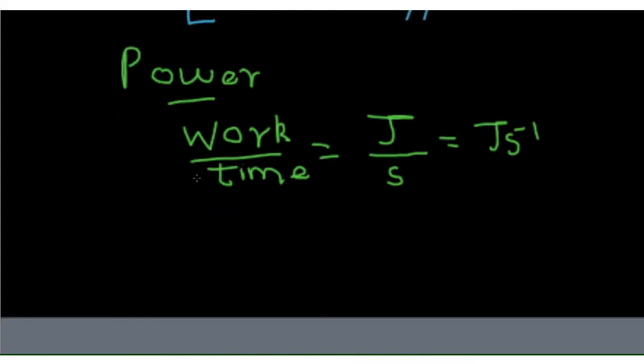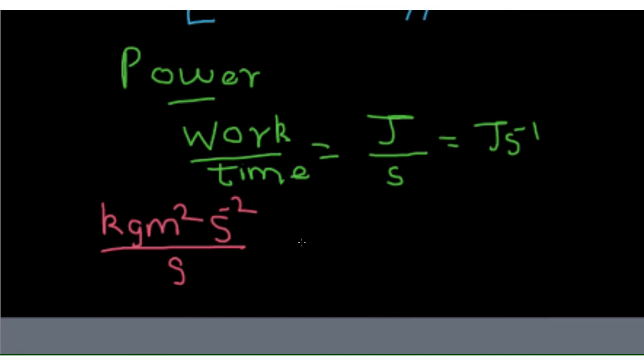Now, let's derive the dimensional formula of power. Again, we need the expansion of it. So, work is kg m squared s to the power minus 2. And what is the time one? So, that is seconds s. Now, what do we get?